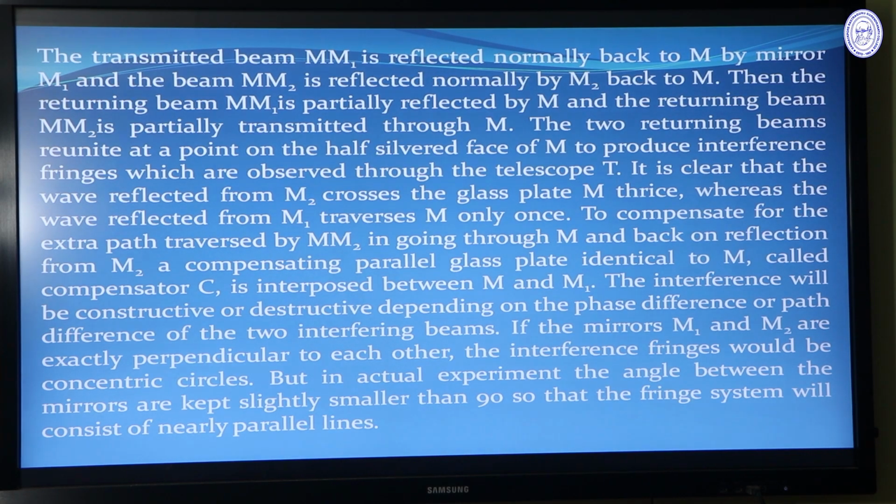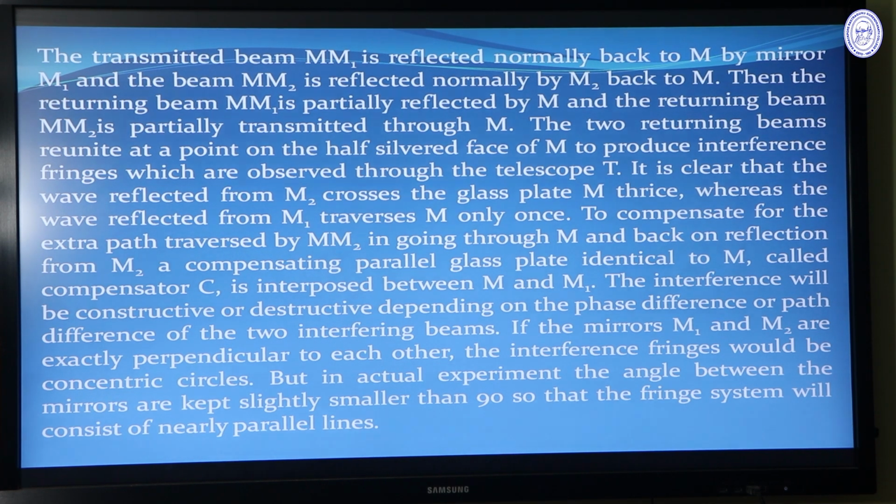The transmitted beam is reflected normally back to M by mirror M1, and the other beam is reflected normally by M2 back to M. Then the returning beam from M1 is partially reflected by M, and the returning beam from M2 is partially transmitted through M. The two returning beams reunite at a point on the half silvered face of M to produce interference fringes, which are observed through the telescope T.